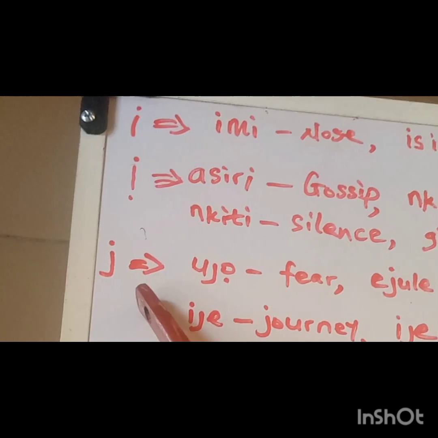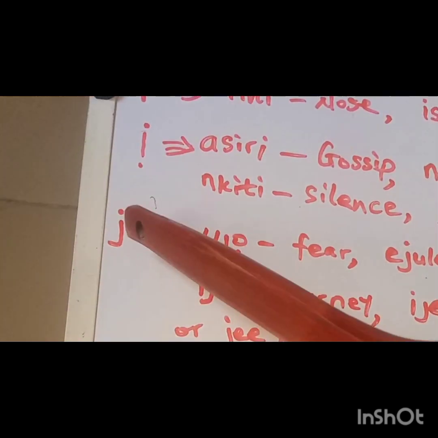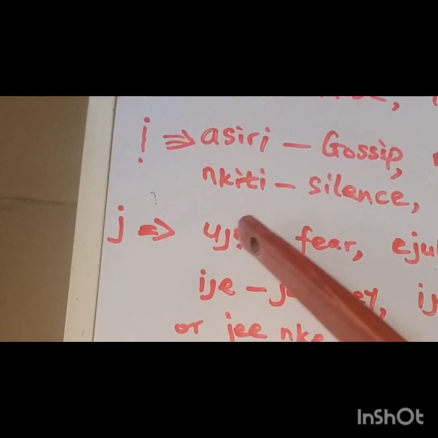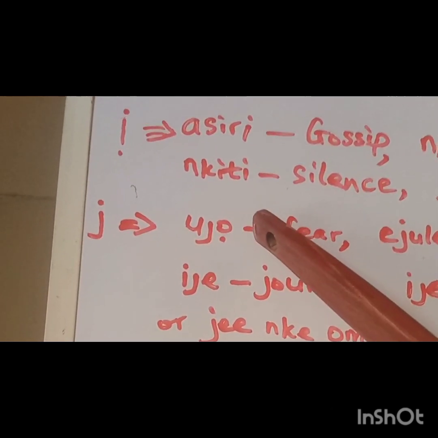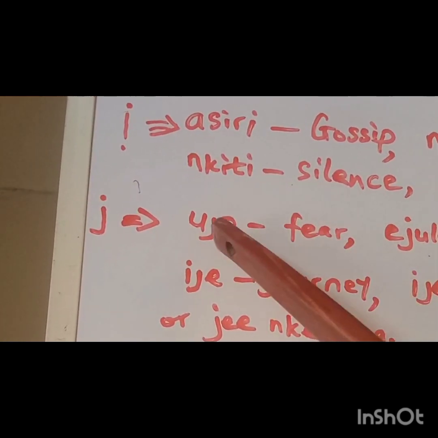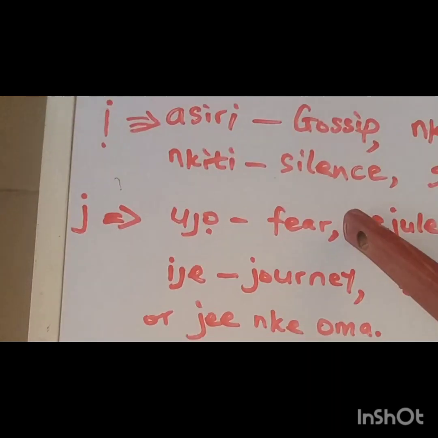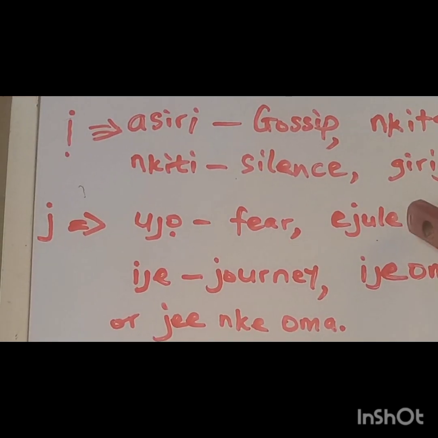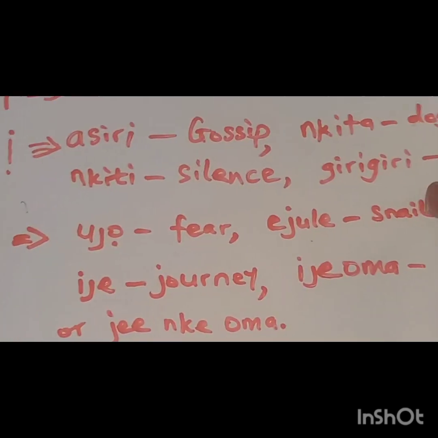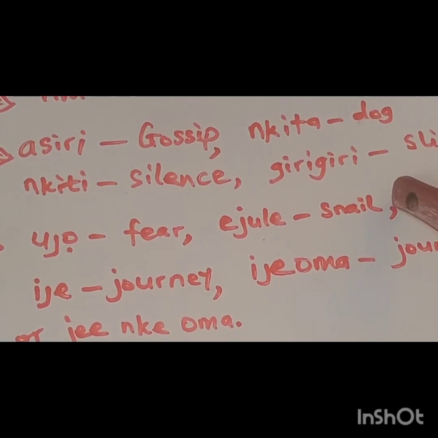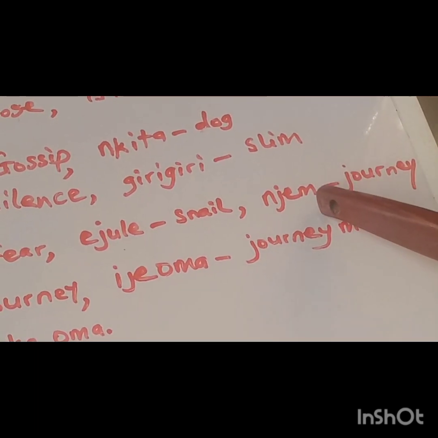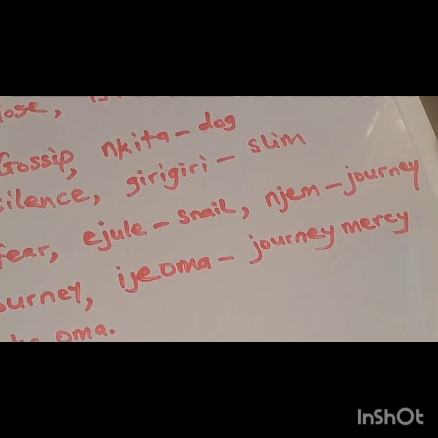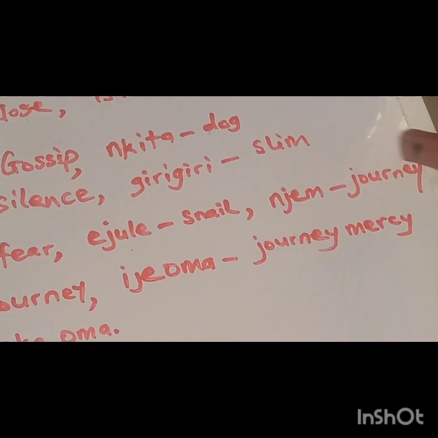Now coming to the letter J, it is pronounced J, as in words like ojo. You can see the J there at the center. Ojo, that is fear. Ejule, that is snail. Then we have words like njem, and that is journey. Njem, journey.